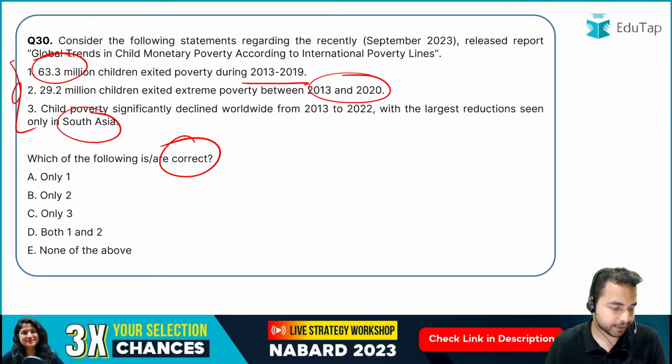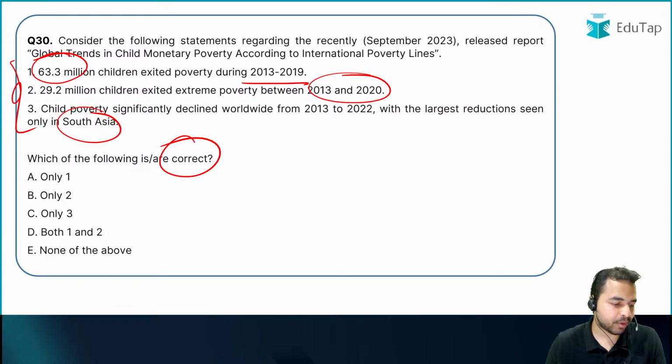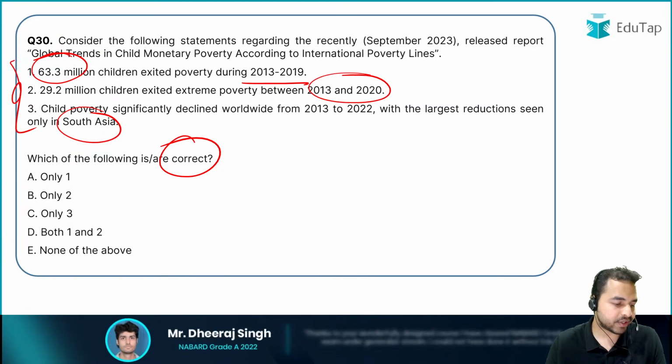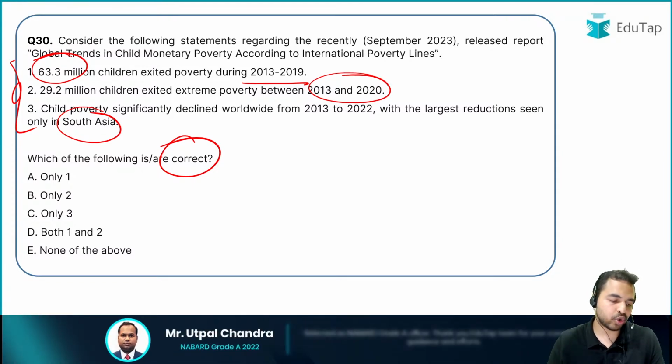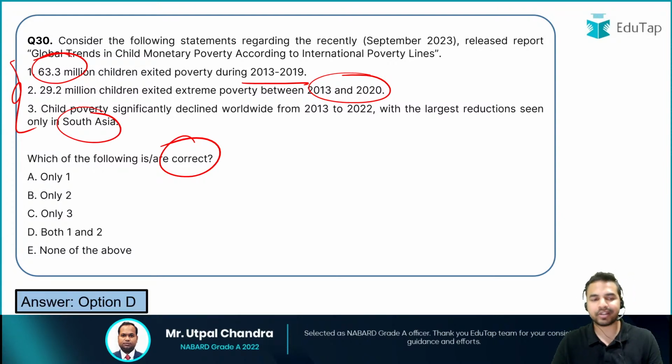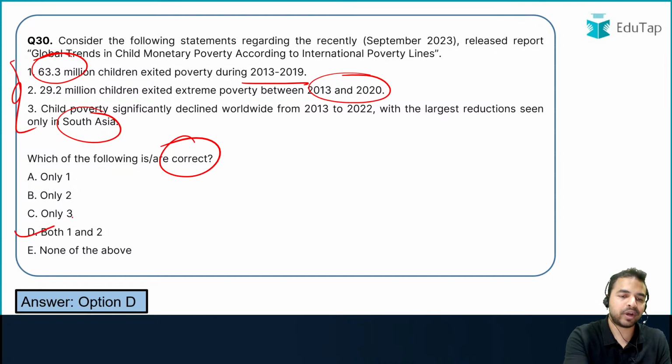So I can see here, my dear friends, I want all of you to tell me the right answer in the chat box. So Nilesh is saying option D is the right answer. Rohit, Nilesh, Sri Devi are going with option D, and Preeti is going with option B. Prashant is going with option A. So there is a lot of confusion here, guys. The right answer here is option D, that is both 1 and 2 are correct.